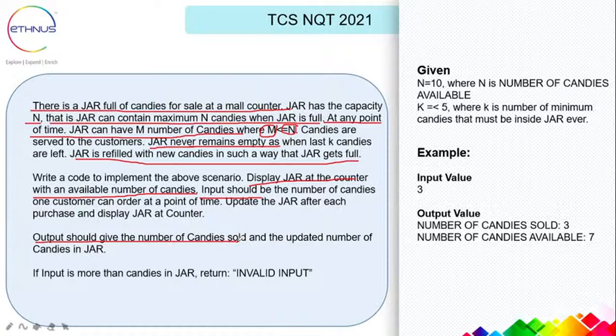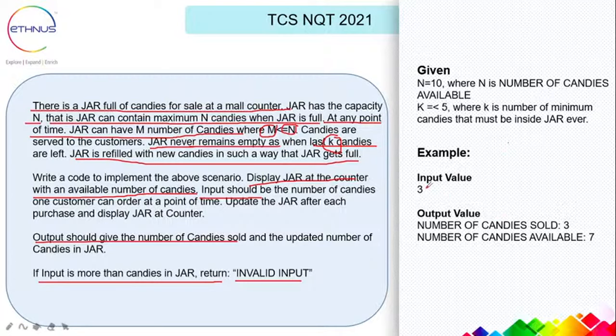Output should give the number of candies sold and the updated number of candies in the jar. So the input should be the number of candies, and the output should be the number of candies sold. If the input is more than the candies in the jar, return invalid input. This is legit, isn't it? Because it cannot exceed; k candies must be present in the jar. It should not be less than k candies. As I told you, this section is very important.